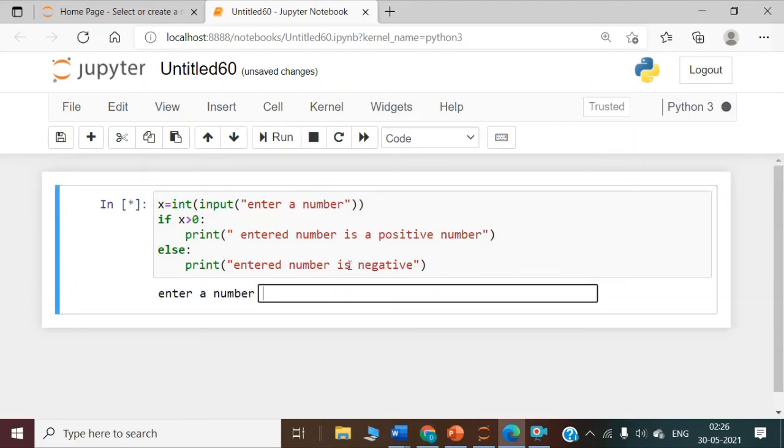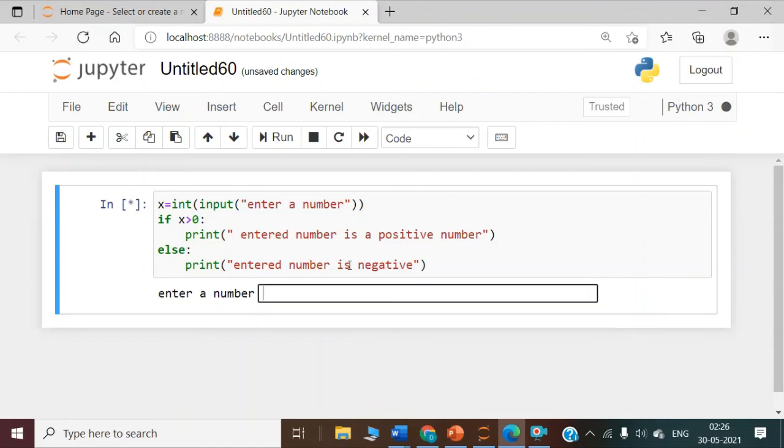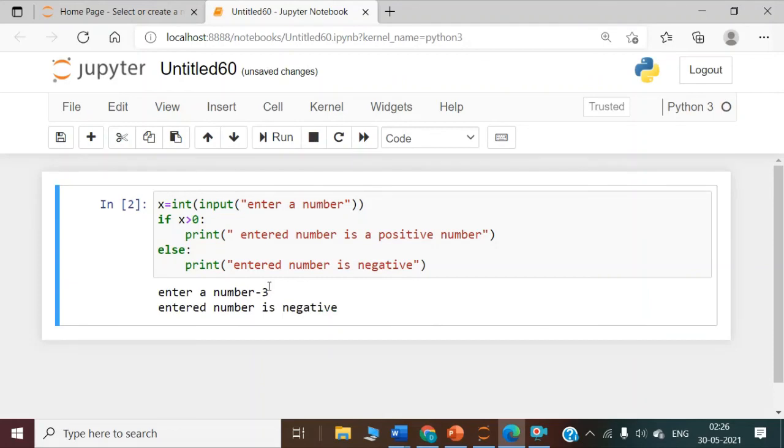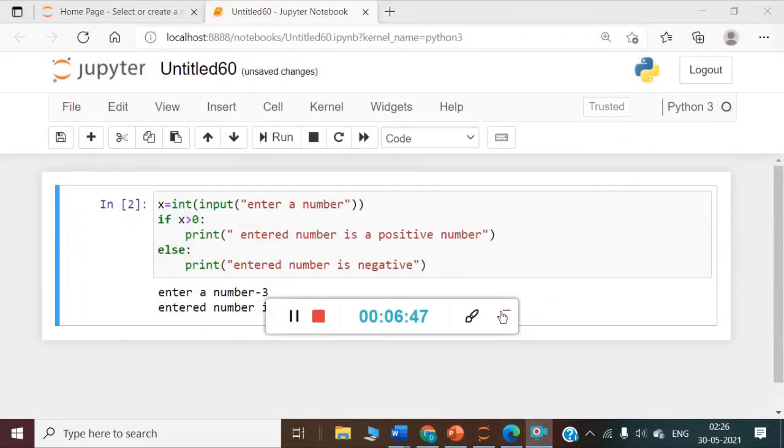Now let's check our program. Enter a number. Let me enter 3. Entered number is a positive number. Let's try the other case. If the entered number is -3, entered number is negative. So this is how we execute an if statement, if and else statement.